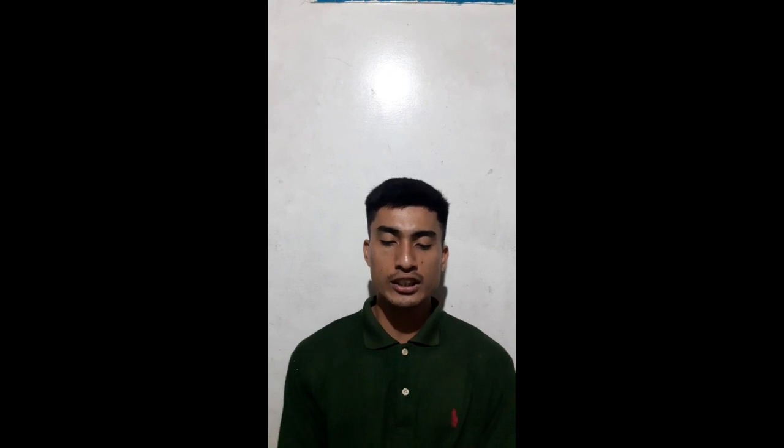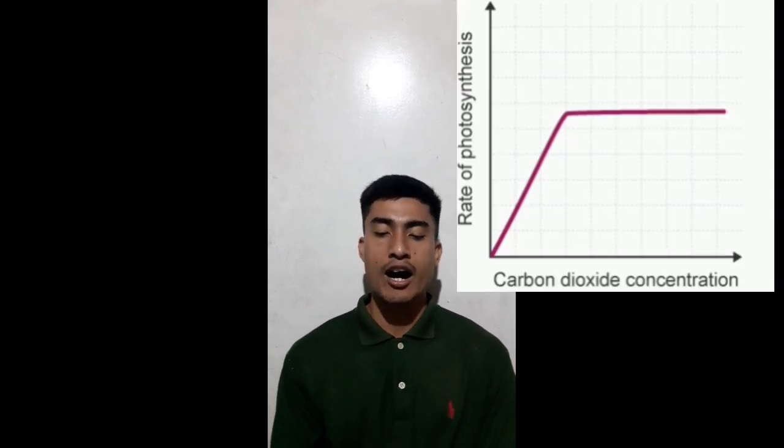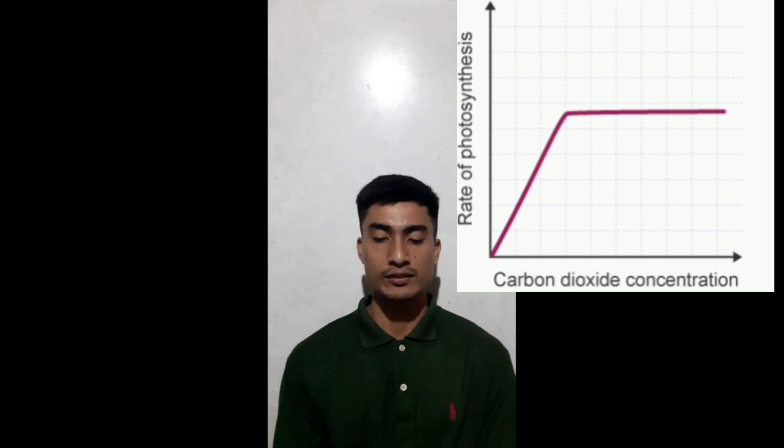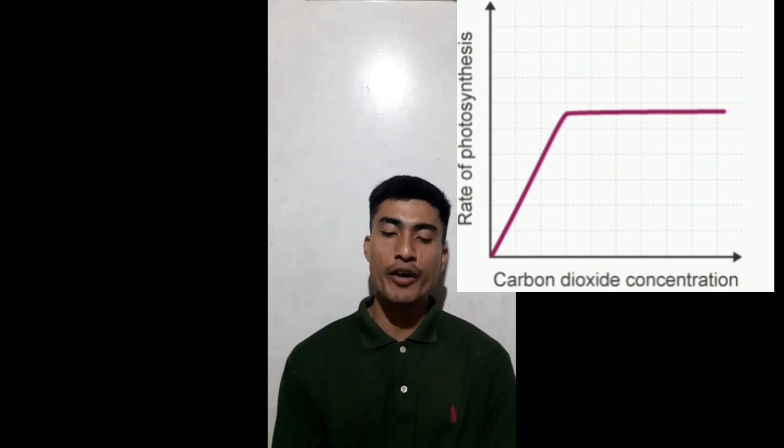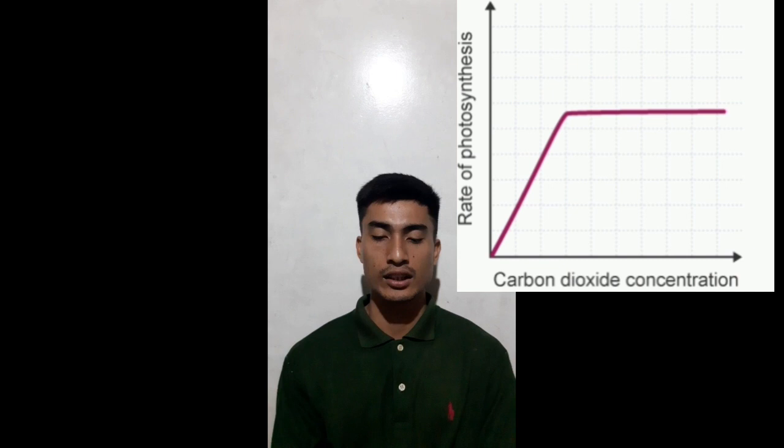Carbon dioxide concentration. Carbon dioxide, with water, is one of the reactants in photosynthesis. If the concentration of carbon dioxide is increased, the rate of photosynthesis will therefore increase. Again, at some point, a factor may become limiting. Graph showing that if the concentration of carbon dioxide is increased, the rate of photosynthesis will therefore increase.